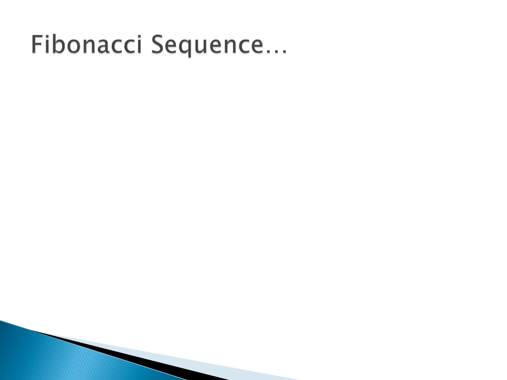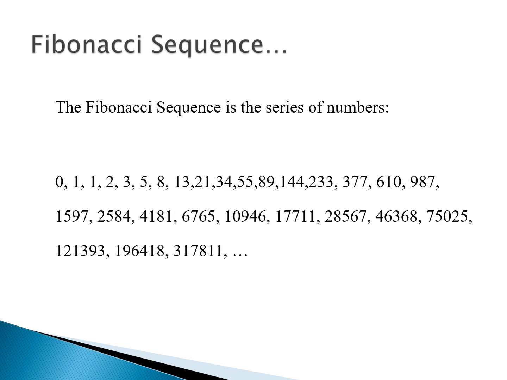Now the Fibonacci sequence. We know a sequence is nothing but a series of numbers written with commas. And this sequence is the Fibonacci sequence, which has the rule which we just saw: 0 plus 1 is 1, 1 plus 1 is 2, 2 plus 3 is 5, and it goes on and on. The same pattern goes throughout.